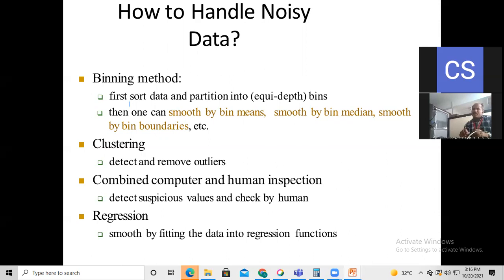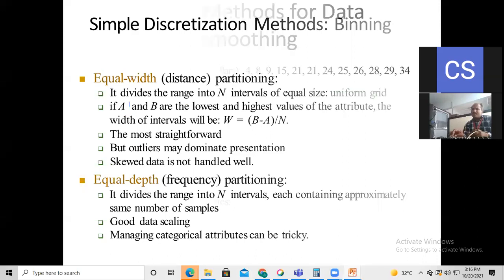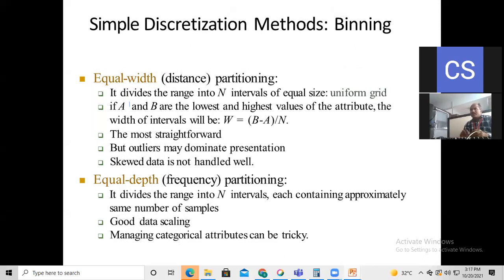Now out of these 4 methods, here we are going to see what the binning method is, by taking one example here. Now the binning method is going to work. This is a very simple one. The simple discretization method is called binning. The first one is equal width, that is distance partitioning. The next one is equal depth. Now here you can see how it is going to work.